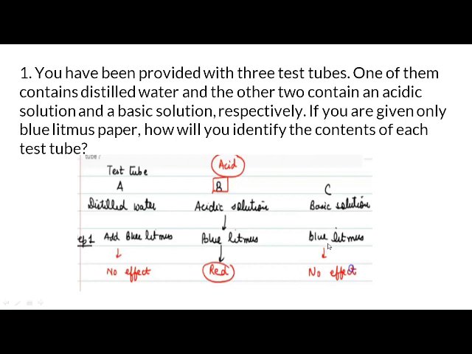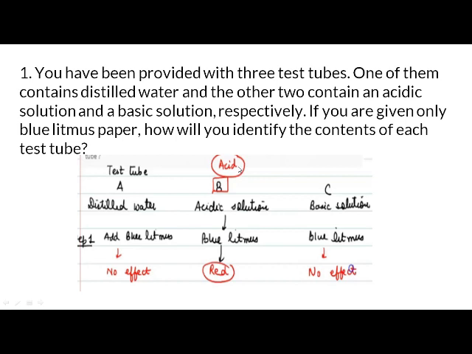In few seconds you will observe that the blue litmus paper in case of B starts changing, whereas there is no effect in case of A and C. So the blue litmus paper changes to red in case of B. So we have known that when blue litmus paper changes to red, it means the solution is acidic, right?